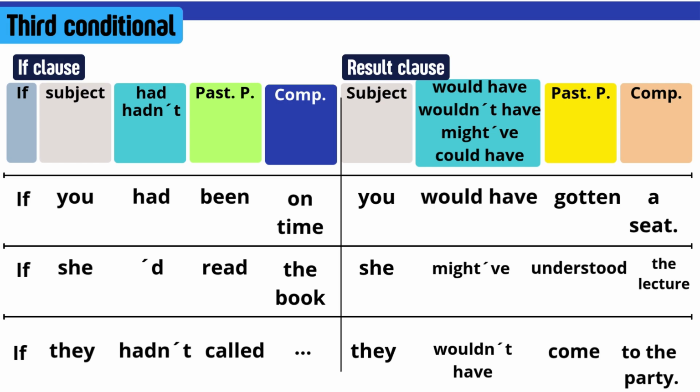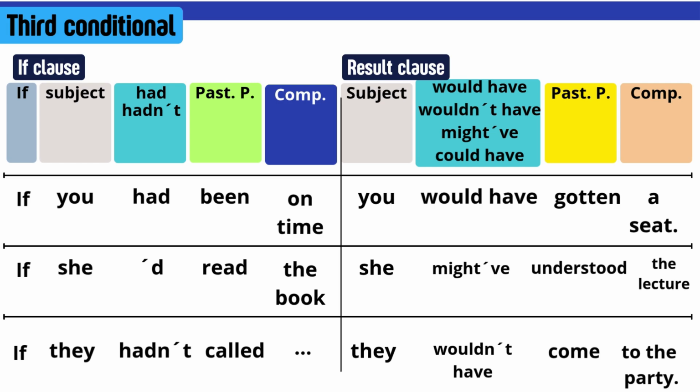I would have or I wouldn't have. She would have or she wouldn't have. They would have or they wouldn't have. Always with this word have. And what about might have and could have? Well, you have these two options when you are unsure of the result, right? If you're unsure, you can say, well, you might have, you could have. We are not certain about that. And then again, you need a verb, but in past participle, right? This is a conditional, the third conditional. So you're going to use the past participle of the verb plus a complement.